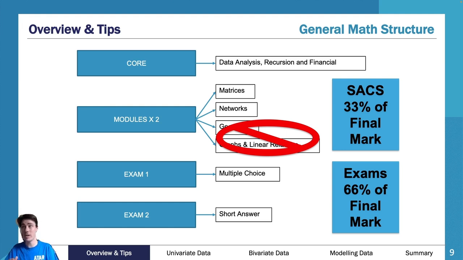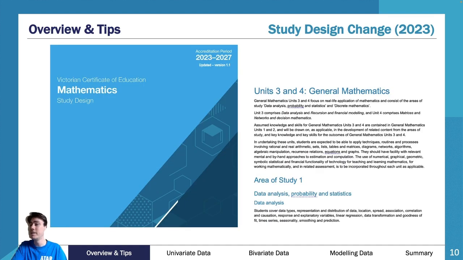Now, also as an extra point to that is that there are subtle changes. They're very subtle. The subjects did not change drastically, but there are subtle changes to each subject. There are some things that were removed, some things that were added. So really important that if you are using older notes, you are prepared to understand that some of the stuff you look at will be relevant. Some of the stuff you look at will not be relevant. And then you have 2 exams for this. So really important, there are 2 exams.